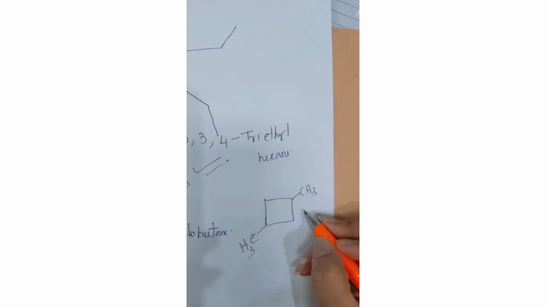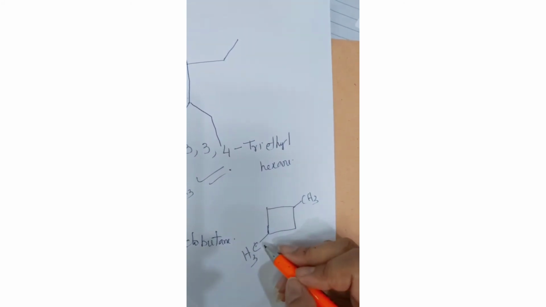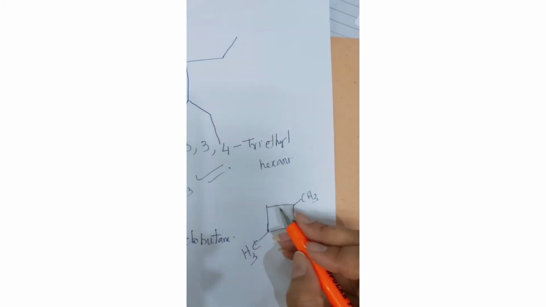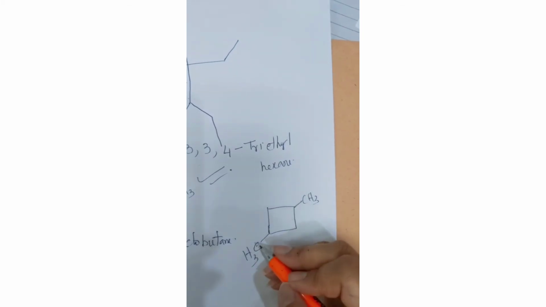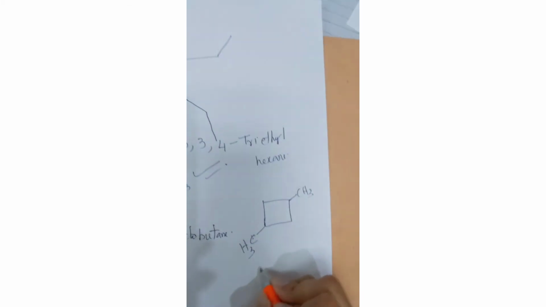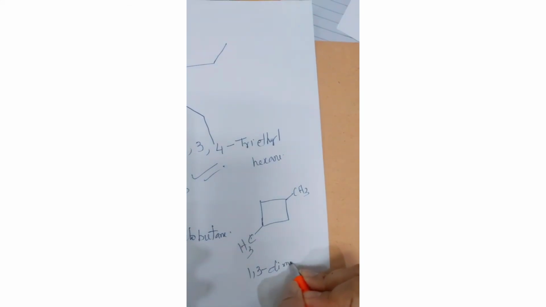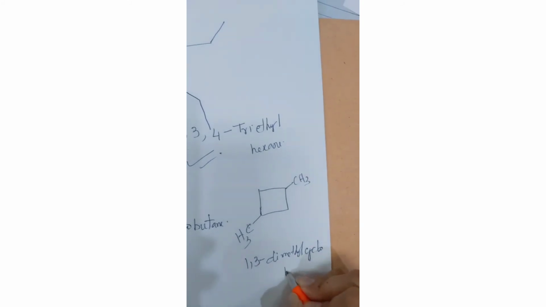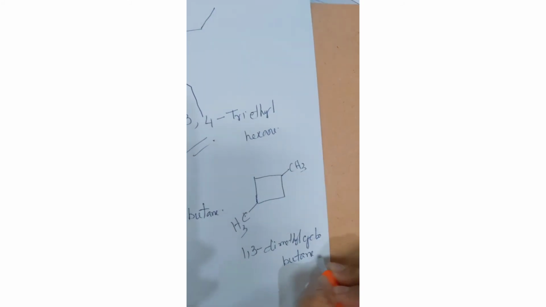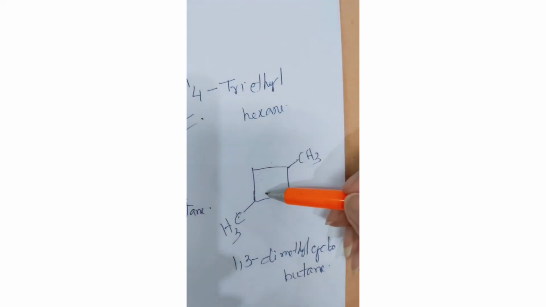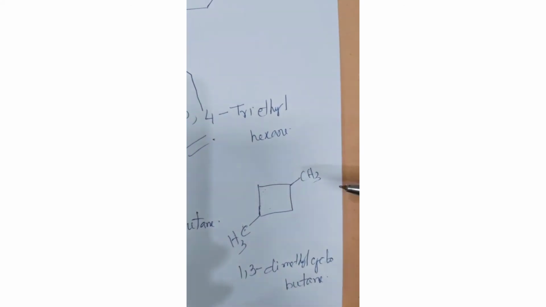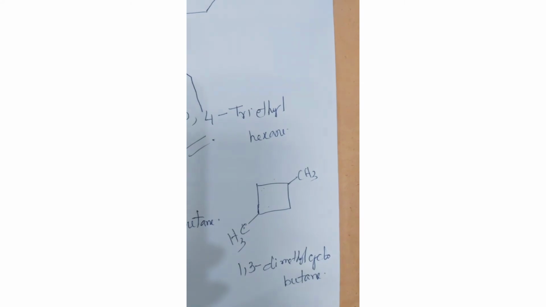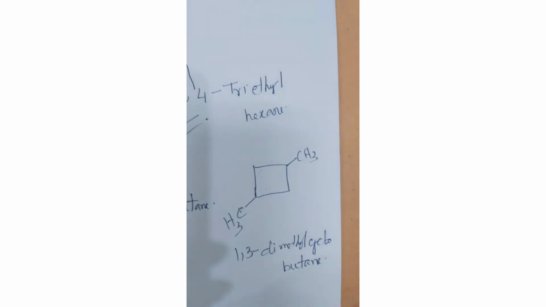What would be the name of this compound? 1,3-dimethyl cyclobutane.